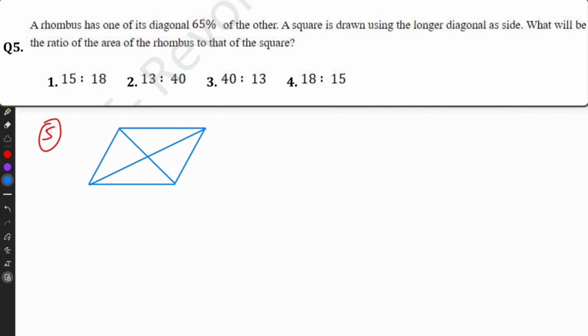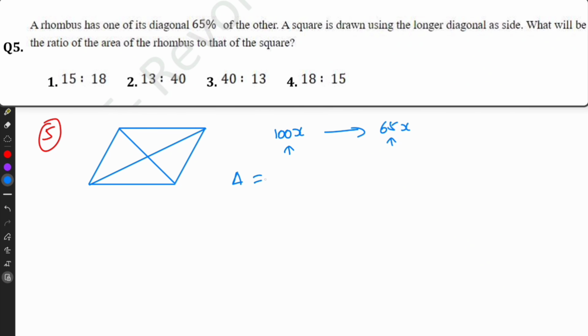So I am taking the rhombus side as 100x. The rhombus has one of its diagonals 65% of the other, so 65% of the other is 65x. So one diagonal is 100x, the other diagonal is 65x.